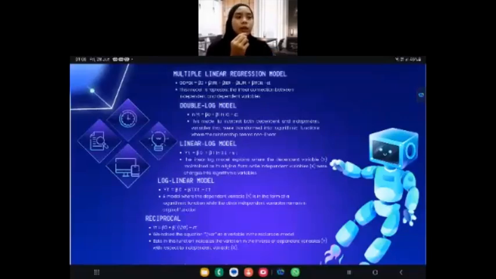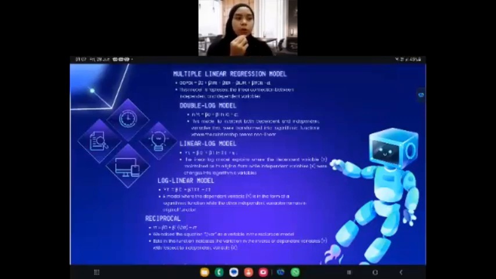The third, the linear log model, explains where the dependent variable, which is y, maintains its original form while the independent variable x changes into a logarithmic variable. For the fourth, the log linear model describes the dependent variable in the form of a logarithmic function, while the independent variables remain in original form.